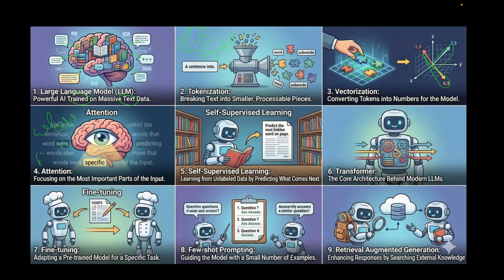Attention is nothing but focusing on the most important parts of the input sentence, and the transformer processes all the input words in parallel and understands the relationship between various words to generate the new token. So this architecture processes sequential text data to predict the next token. Large language models, especially GPT, use this architecture.